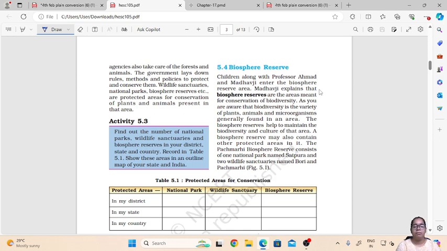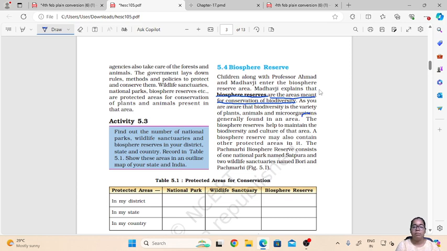Biodiversity means all the plants and animals living in that area. As we are aware, biodiversity is the variety of plants and animals which are found in that area. So the plants and animals which are found in a particular area are protected through biosphere reserves.